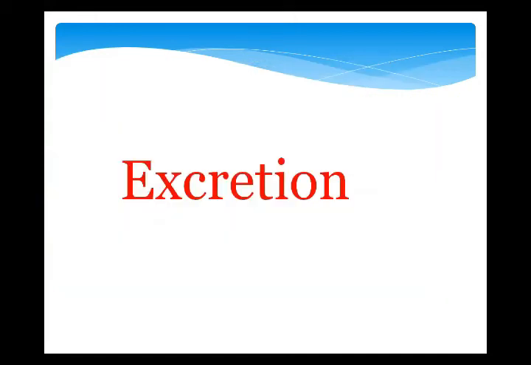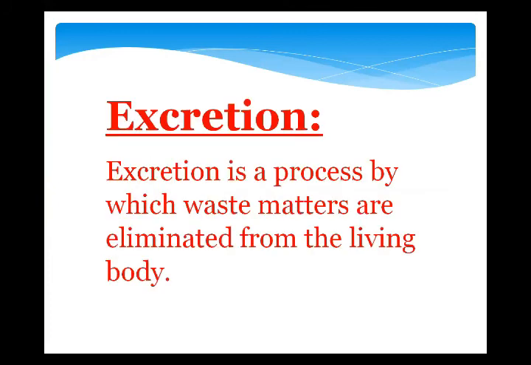Okay, now excretion we discuss. What is the excretory system of frog and how? What is excretion? Excretion is a process by which the metabolic waste matter is eliminated from the living body. Metabolic waste means the chemical processes going on in a living body, and as a result of this metabolism, many waste materials are produced in the living body, and these waste matters should be eliminated from the living body. That's why the living organism has a system, and this system is called excretion.